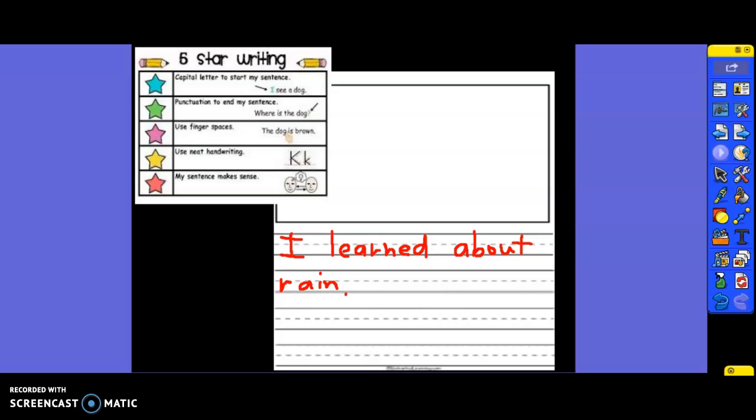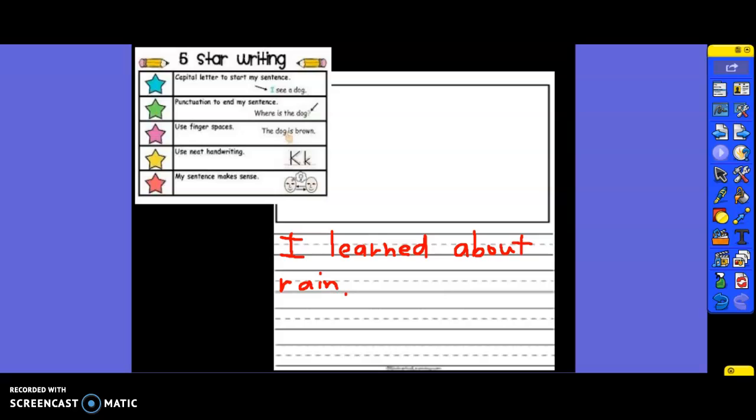That way I told you exactly what I learned about today, what my whole main idea was, what my whole pizza was about. Now Miss Nakian is going to ask you to write to tell me some little details you learned. What are some little toppings on your pizza? The whole pizza was about rain. Now we're going to add our toppings and our details. I remember reading this story, and I remember that it told me that rain falls from clouds. So that might be my next sentence.